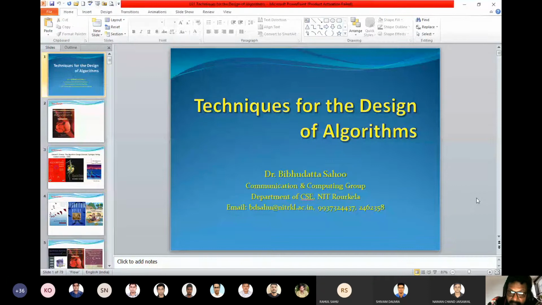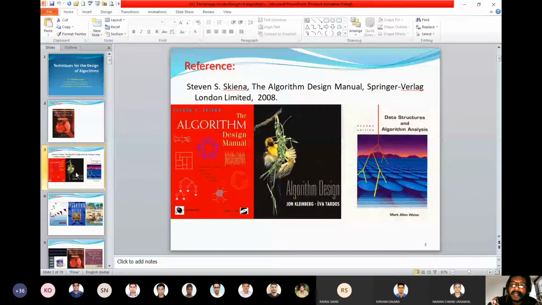We'll try to supply you the materials, hand notes, but things will be heavy. Please remember, things will be heavy. Let us come to the books that provide us the resources. If you look at the first book, Skiena, Algorithm Design, you can download it from the net, it is freely available. The first red-colored algorithm book by Skiena, you can download it. And the second book is Kleinberg and Tardos. It is a book sometimes followed in UG courses. You may come across this book.